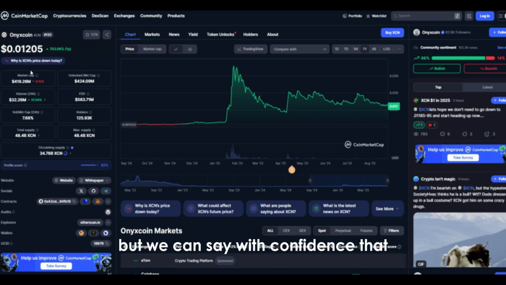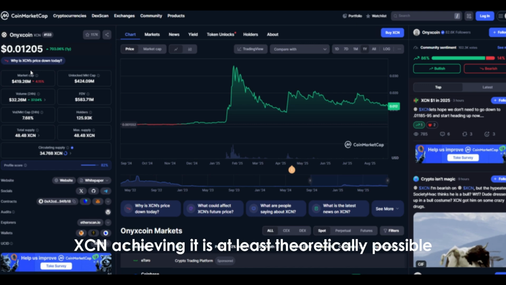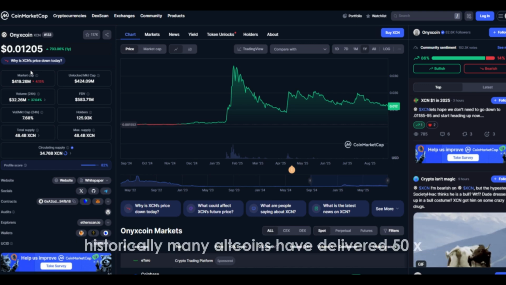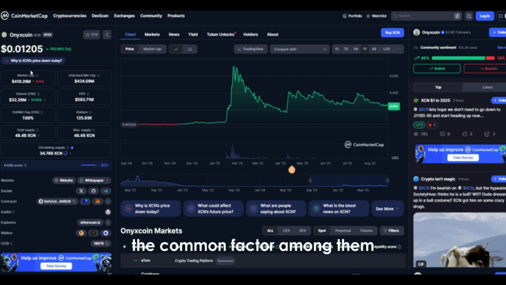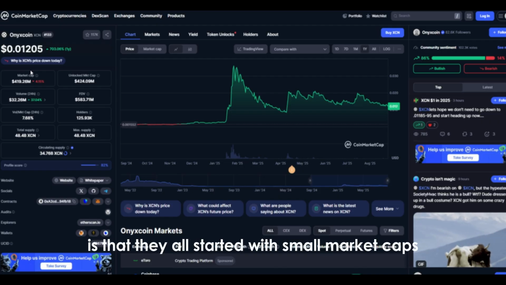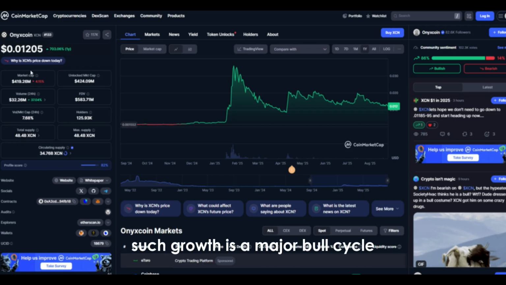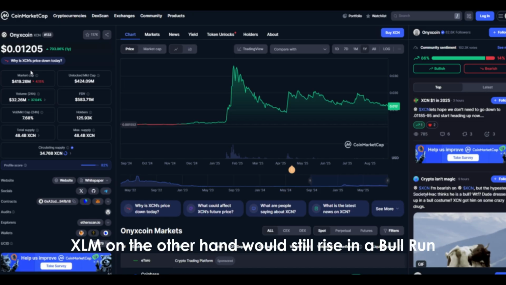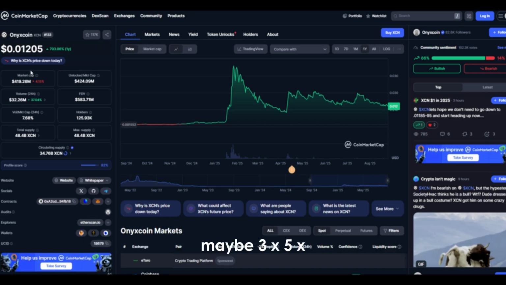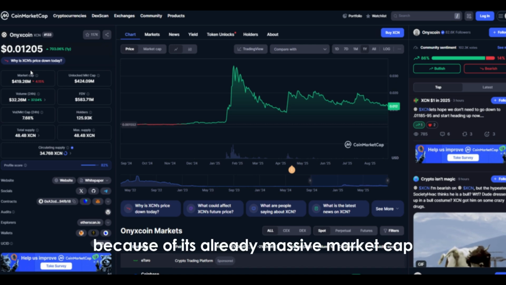But we can say with confidence that while XLM reaching 100x is almost impossible, XCN achieving it is at least theoretically possible. Historically, many altcoins have delivered 50x, 100x, or even 1000x returns during bull runs. The common factor among them is that they all started with small market caps. Today, XCN falls much closer to that category. All it would need to achieve such growth is a major bull cycle and the right positioning during it. XLM, on the other hand, would still rise in a bull run, maybe 3x, 5x, or even 10x, but a 100x move remains unrealistic because of its already massive market cap.